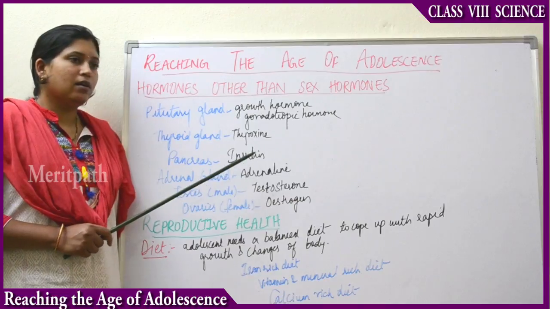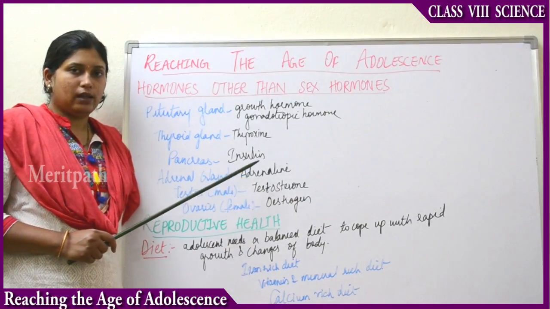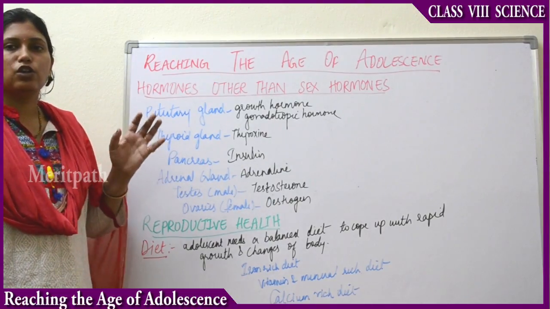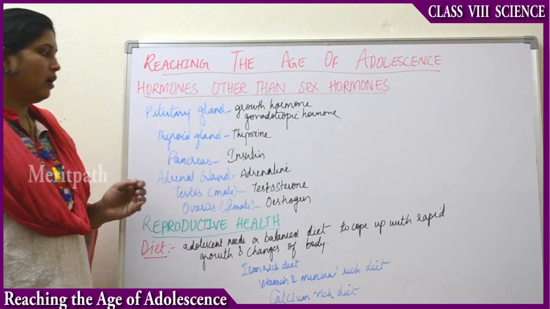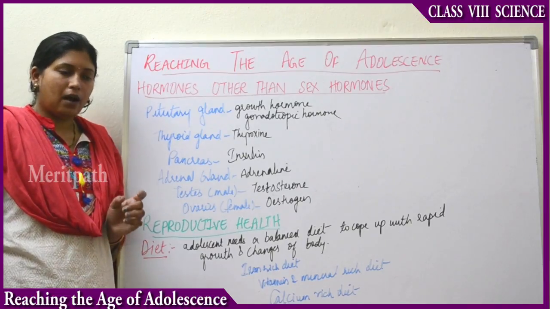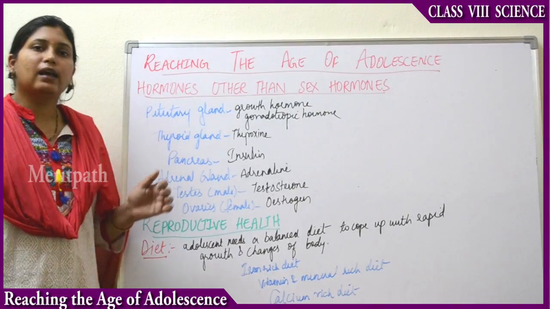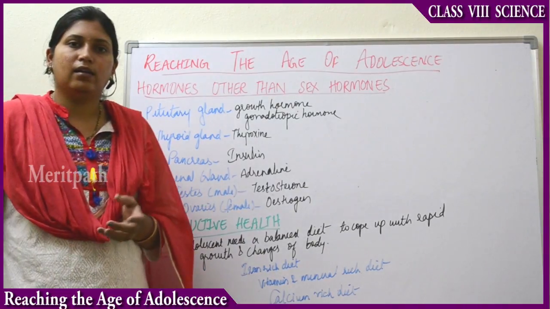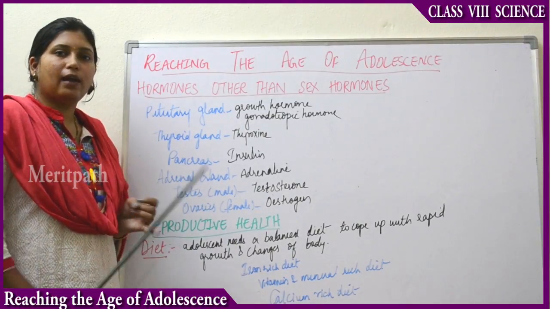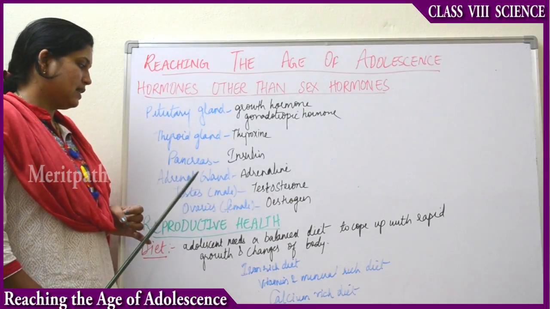And what is the function of insulin? It metabolizes the glucose of the body. Next is the adrenal gland, and the secretion of the adrenal gland is adrenaline, and adrenaline is the fight and flight hormone of the body. It controls anger and other emotions. So that is the reason it is known as the fight and flight hormone of the body, controlling anger and all the other emotions.